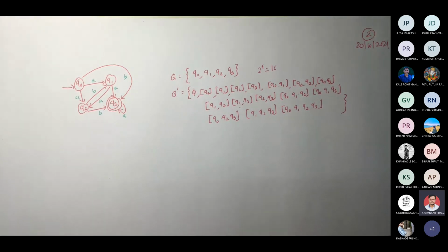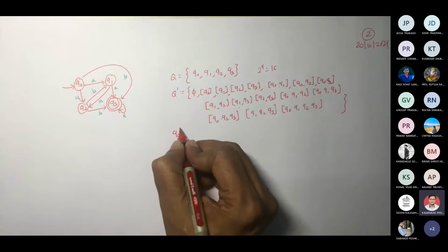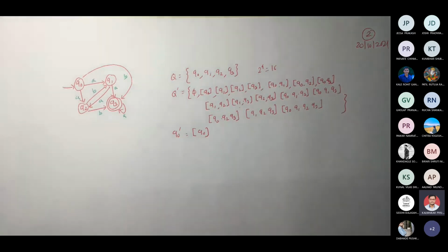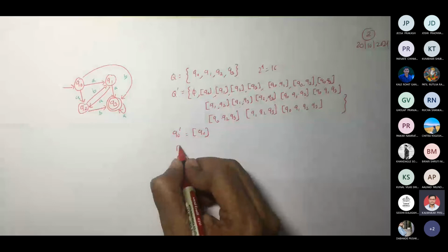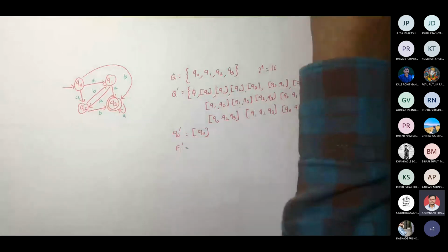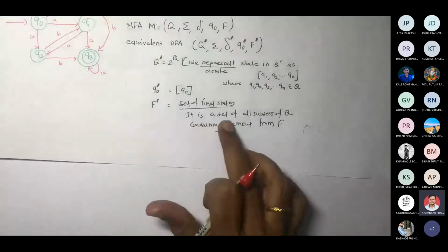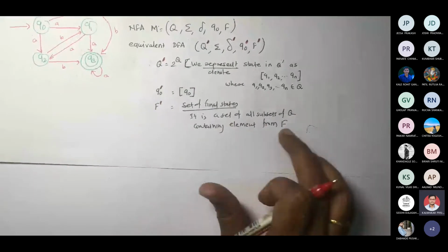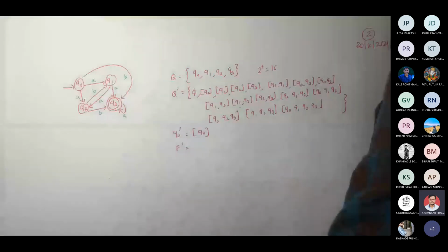What is Q0 dash? In this case, our initial state is Q0, correct? Now let us talk about F dash. It is the set of all subsets of Q containing an element from F. What is the element from F in this case? What is F?